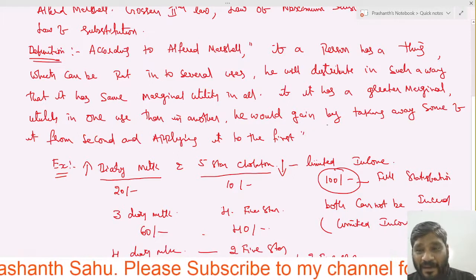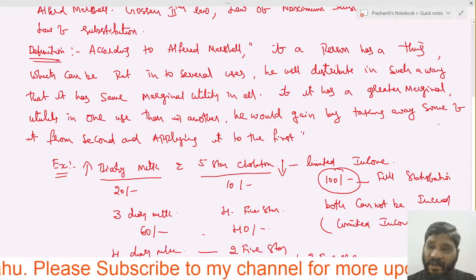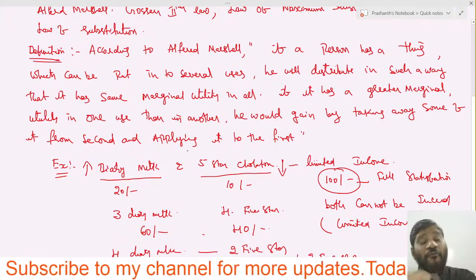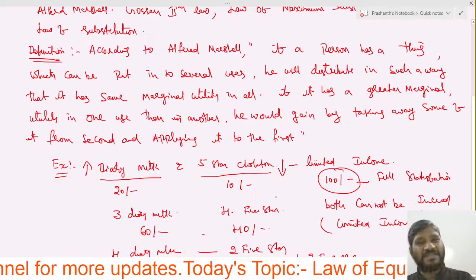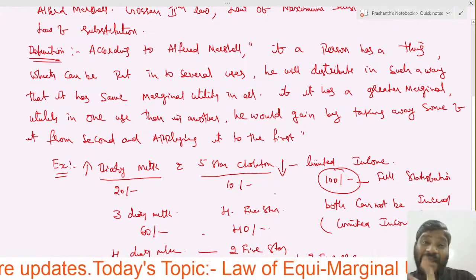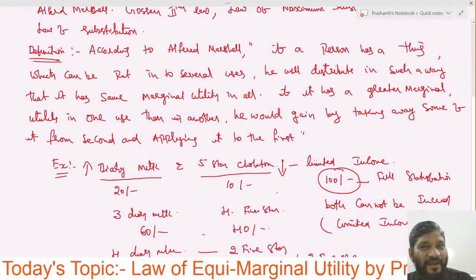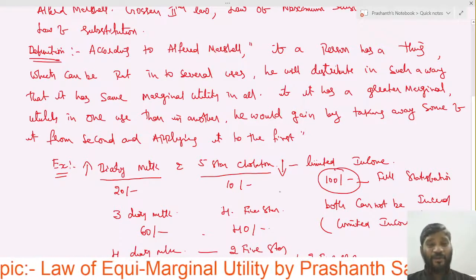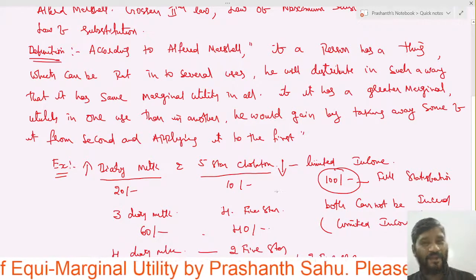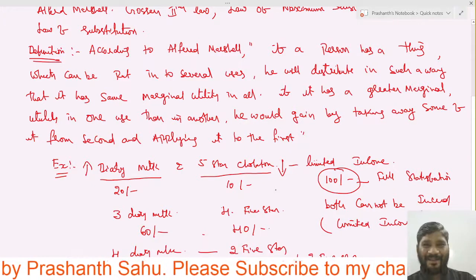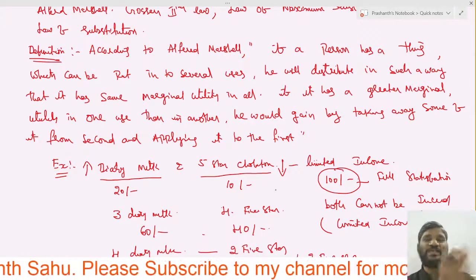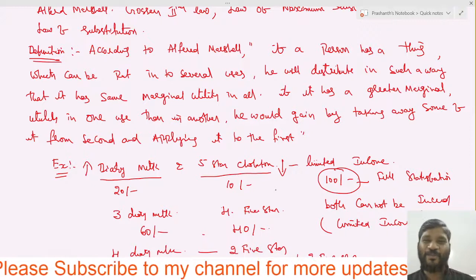He would gain by taking some of it from the second. Means from where he has been sacrificing? He is sacrificing the 5-star. How much 5-star? He sacrificed 2 5-star, right? And applying it to the first. Due to the sacrifice of 2 5-star, that amount he has taken out into the dairy milk, right?